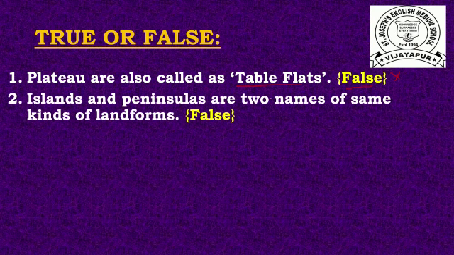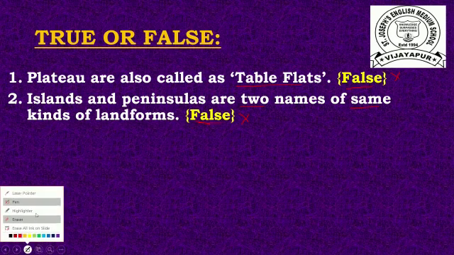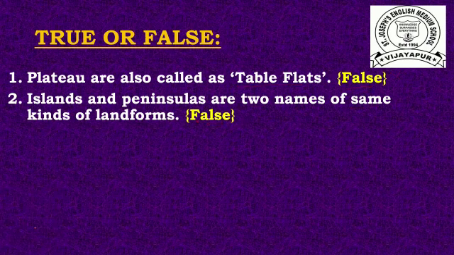Second one is islands and peninsulas are two names of same kinds of landforms. Answer is false. Why is it false? Because islands and peninsulas are not the same kinds of landforms. Islands are surrounded by water on all sides and peninsulas are surrounded by water on three sides. So these are different. So the answer is false.